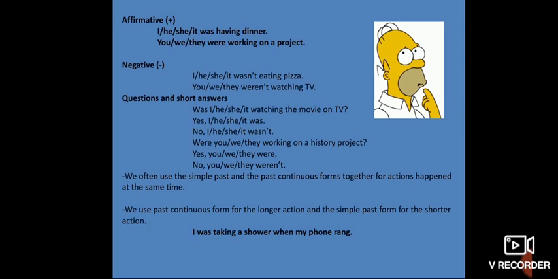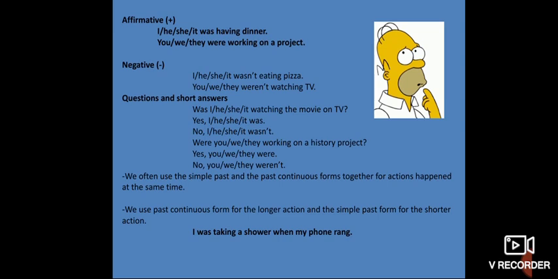Questions and short answers, yes or no questions. We start the sentence with was or were, then the subject, then the verb and ing and the rest of the question, like, was she watching the movie on TV? We can say yes she was or no she wasn't. What about where? Were you working on a history project? Yes, we were, or no, we were not.